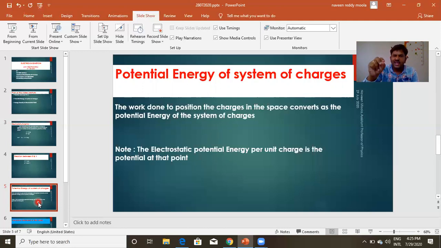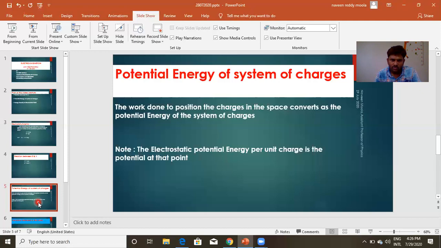Similar to gravitational potential in mechanics, here we see electrostatic potential. We will see later how to define electrostatic potential using electrostatic potential energy.